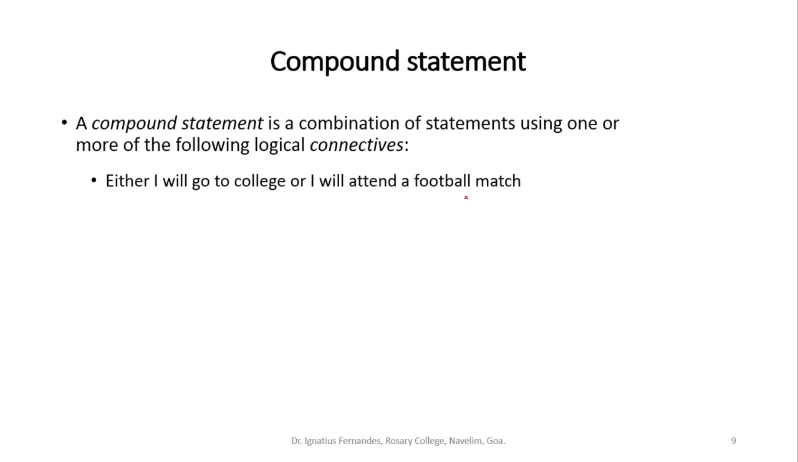If I go back to the statements that we wrote earlier, either I will go to college or I will attend a football match. There is an OR involved here. We know it is this symbol. So this is one statement, that is P. This is another statement, that is Q. If I have to write this in notation form, I'll say P or Q. This is how you write it.